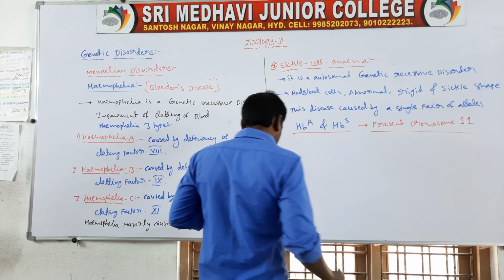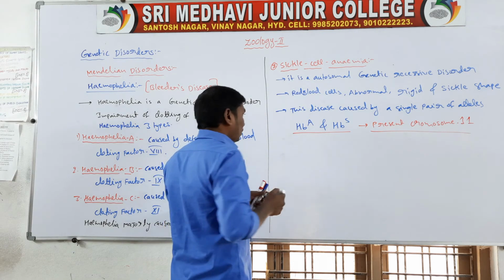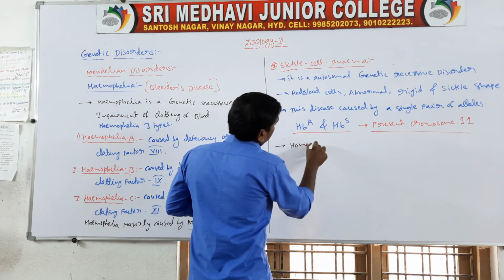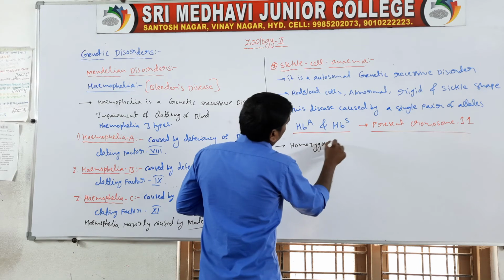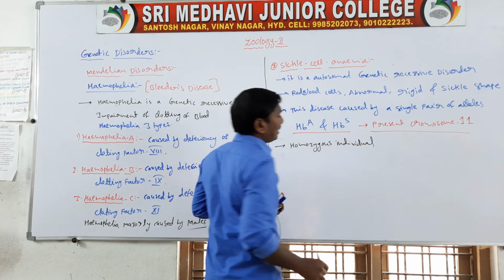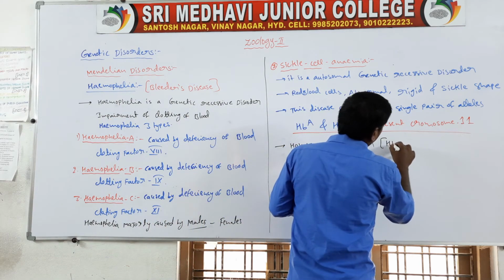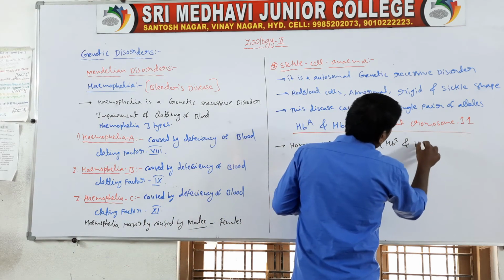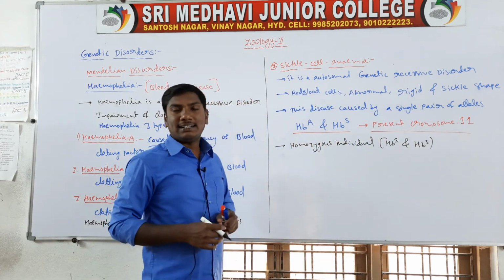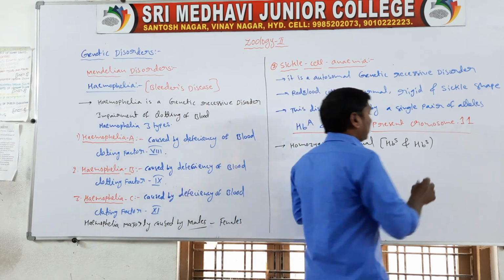Next one, the homozygous individuals. Homozygous means same, means HBS and HBS. The homozygous individuals of the alleles affect the phenotype of the human beings.